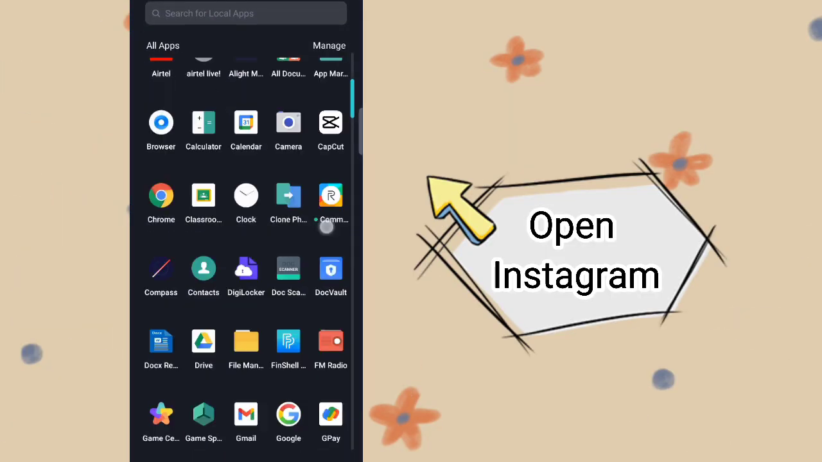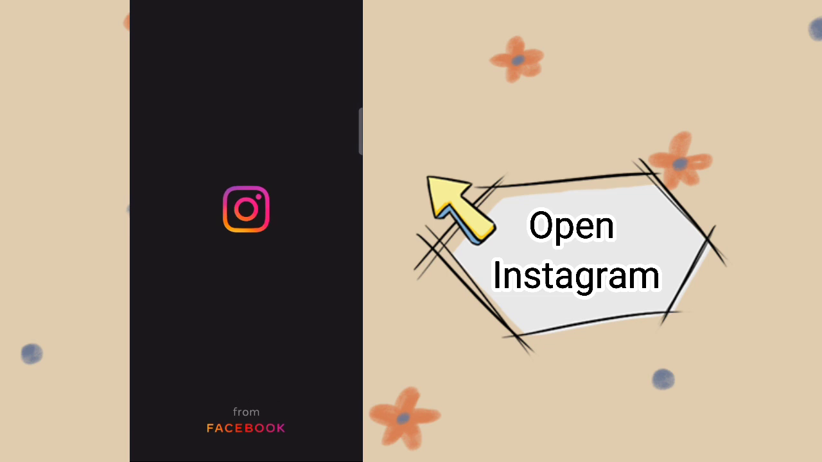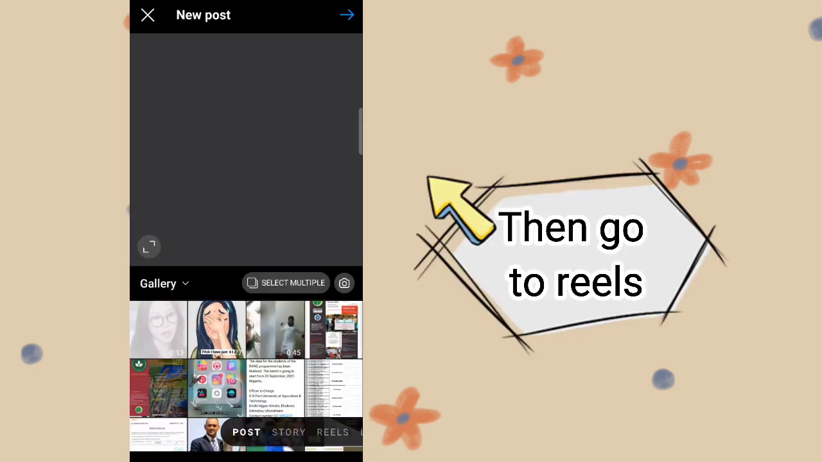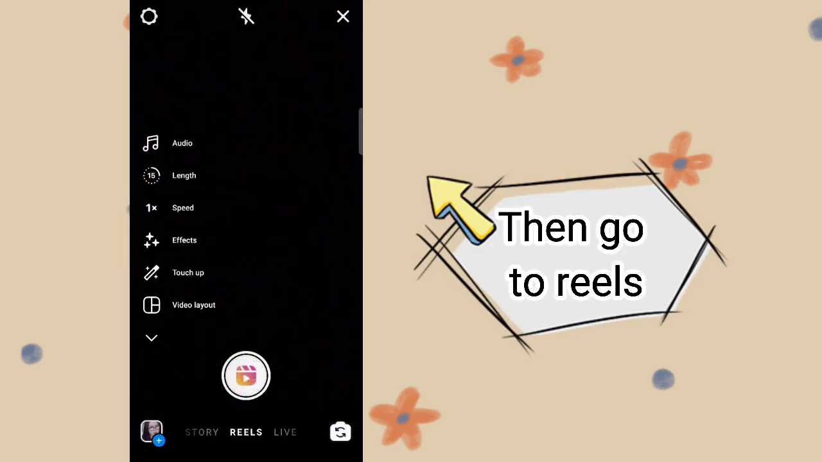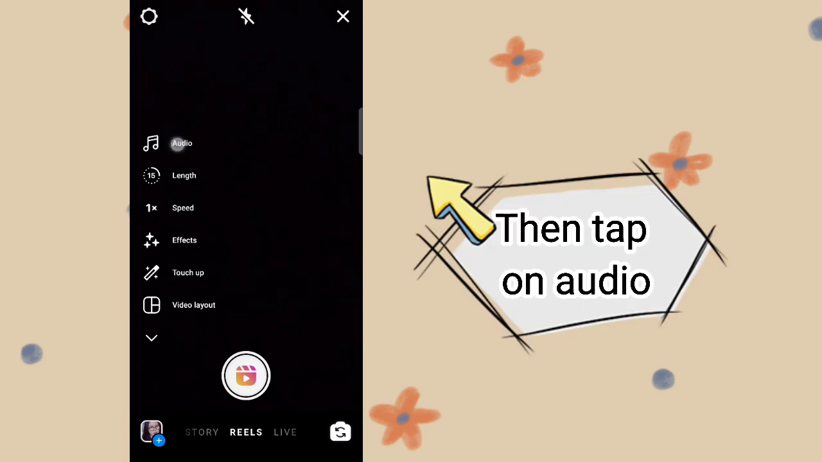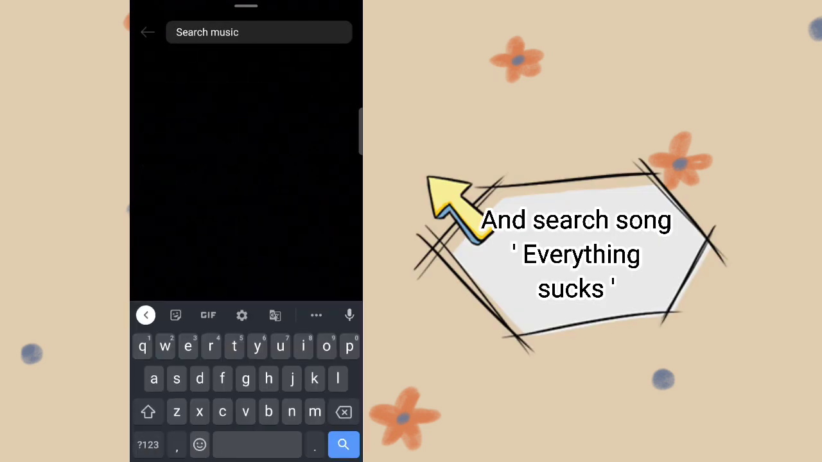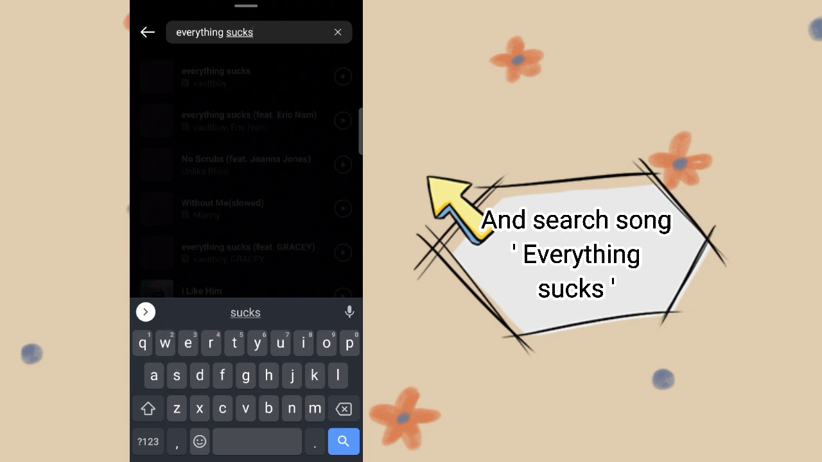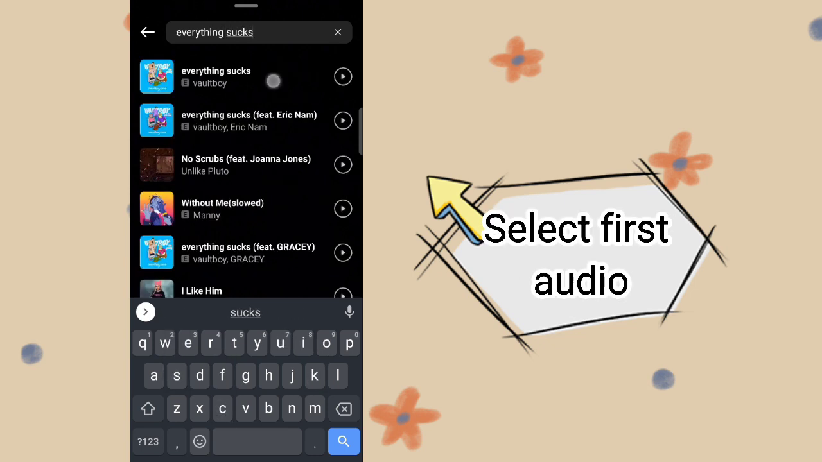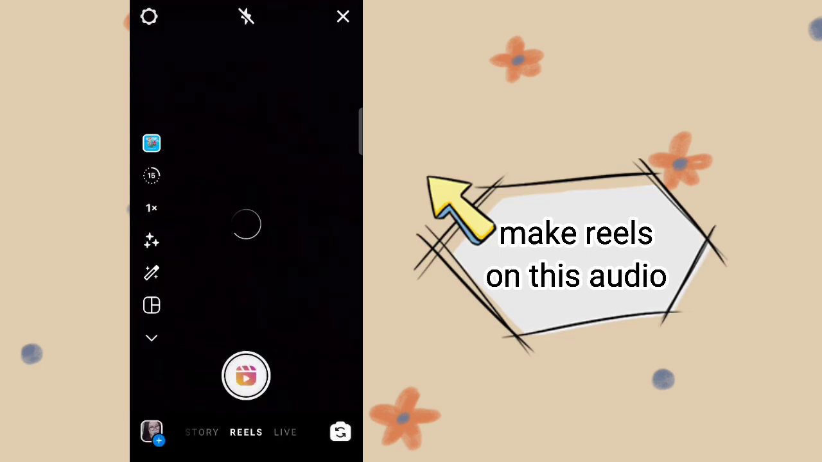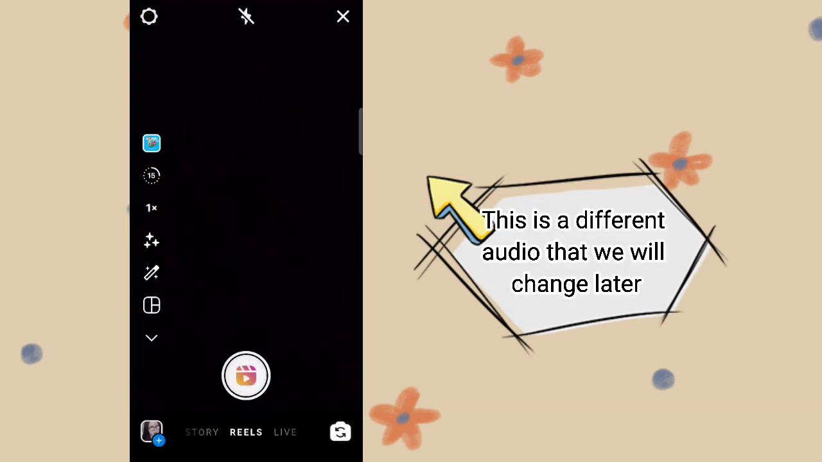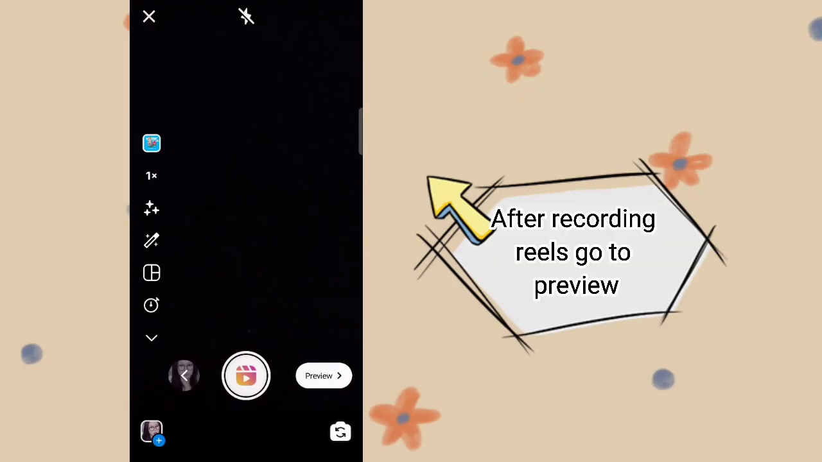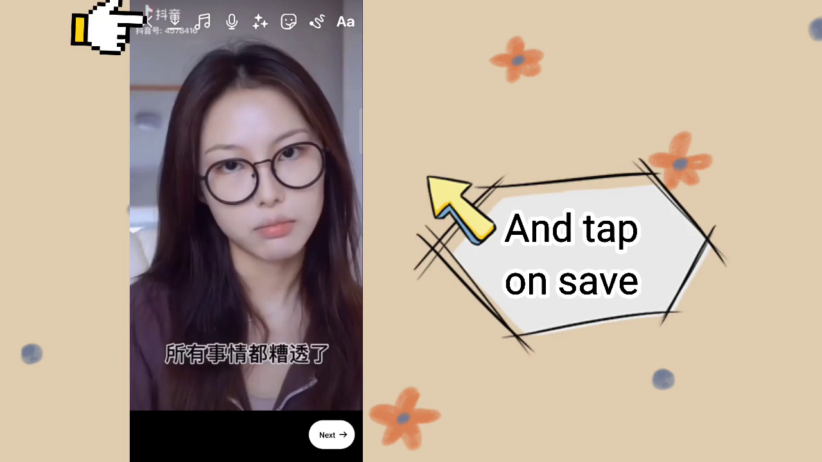Open Instagram. Then go to Reels. Then tap on Audio and search for the song Everything Sucks. Select the first audio. Make a Reel on this audio. This is a different audio that we will change later. After recording the Reel, go to Preview and tap on Save.